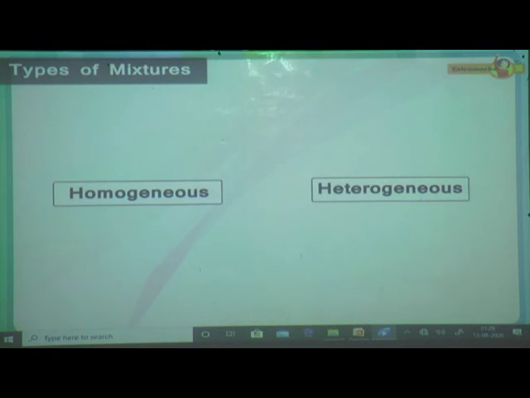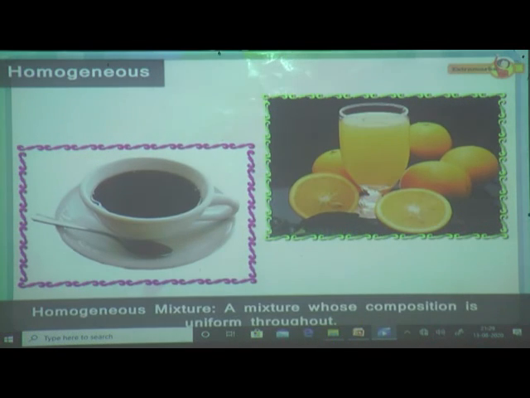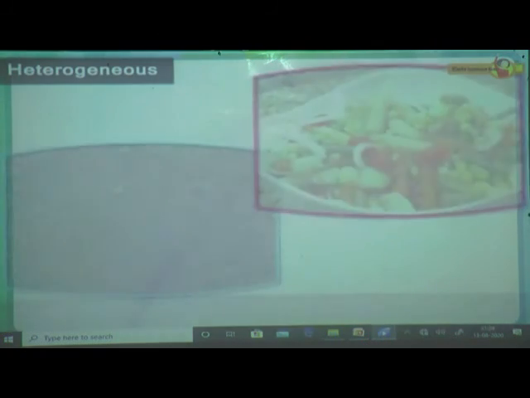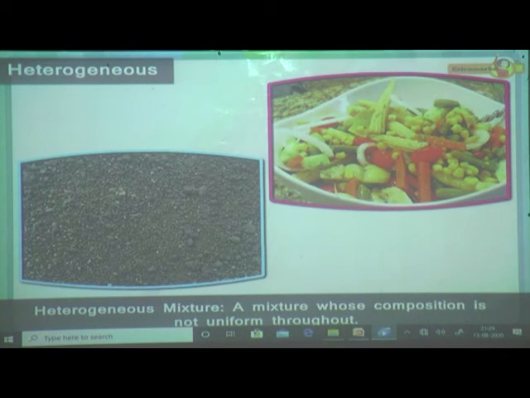Well, there are two types of mixtures, that is, homogeneous mixture and heterogeneous mixture. A mixture whose composition is uniform throughout is called a homogeneous mixture, whereas a mixture whose composition is not uniform throughout is called a heterogeneous mixture.